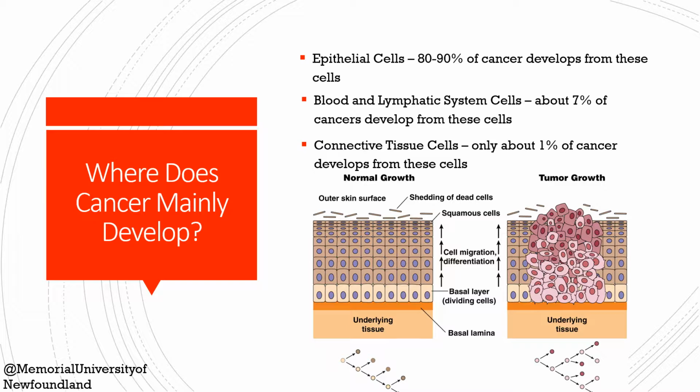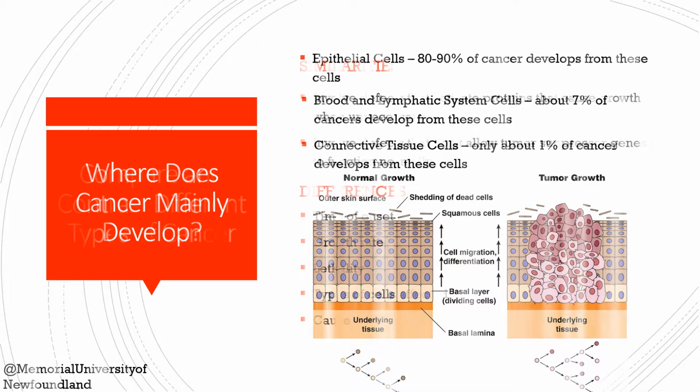The least common are connective tissue cells. These cells connect, support, bind, or separate other tissues and organs. They are only responsible for about 1% of cancer, and cancer that develops in these are called sarcomas.